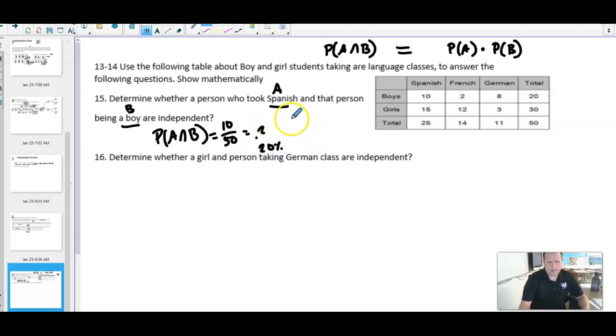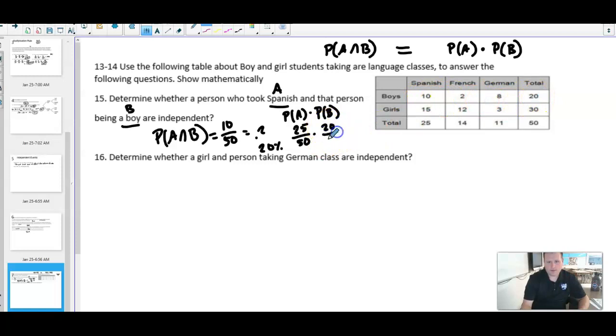Then I want to look at the probability of A, that somebody took Spanish, and multiply it by the probability that they are a boy. The probability that a person took Spanish is 25 out of 50. Then I multiply it by the probability that I can select a boy, which is 20 out of 50.